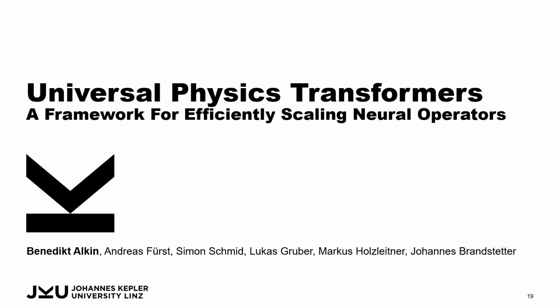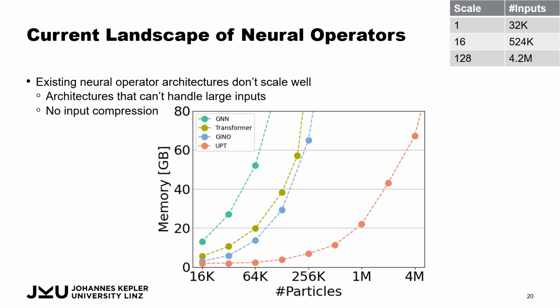So in the current landscape, the neural operators that are out there are typically not very scalable to large system sizes. So when we look at the memory consumption for a single training step, training with just a single item, things like graph neural networks or even transformers on the original input space quickly explode in terms of memory and would require an extreme amount of compute to even train systems that are in the hundreds of thousands of particles or mesh cells.